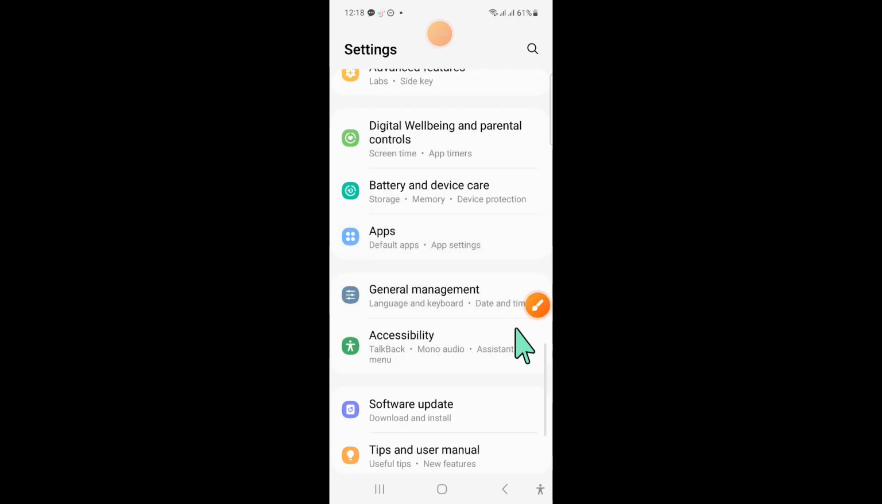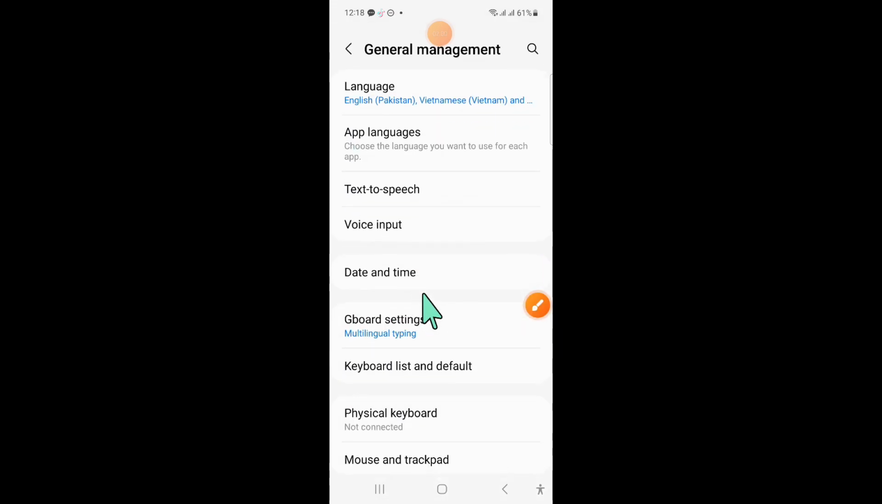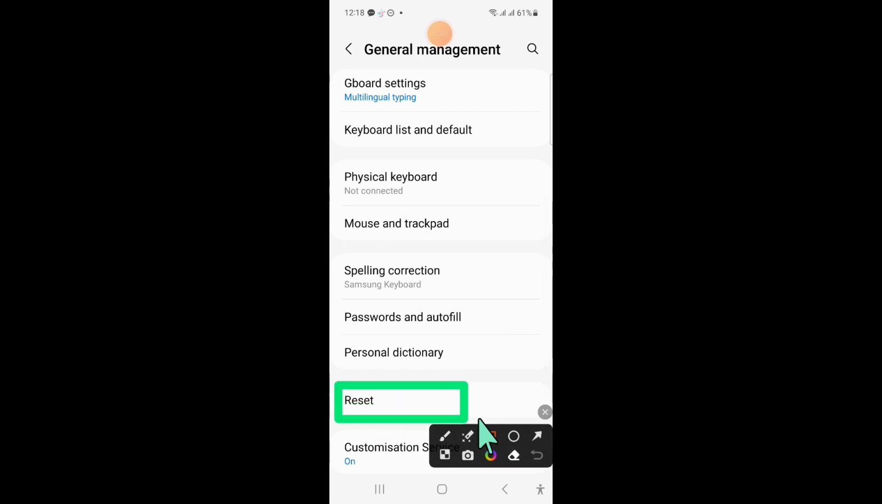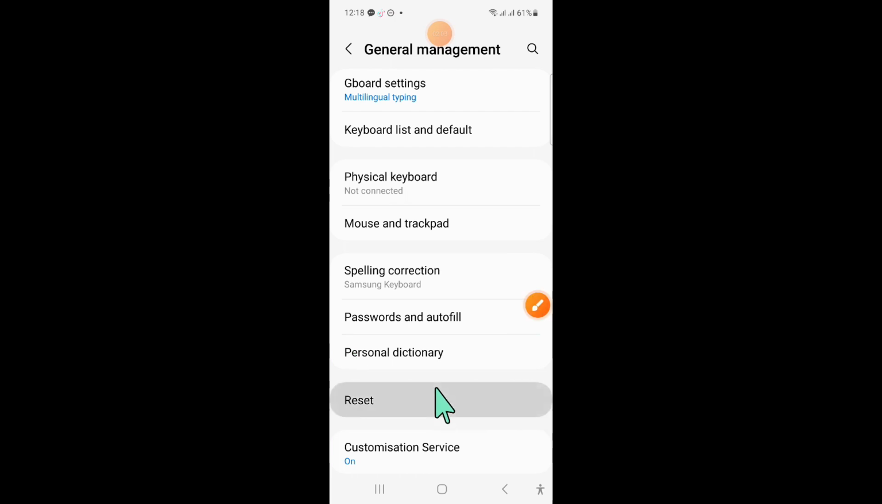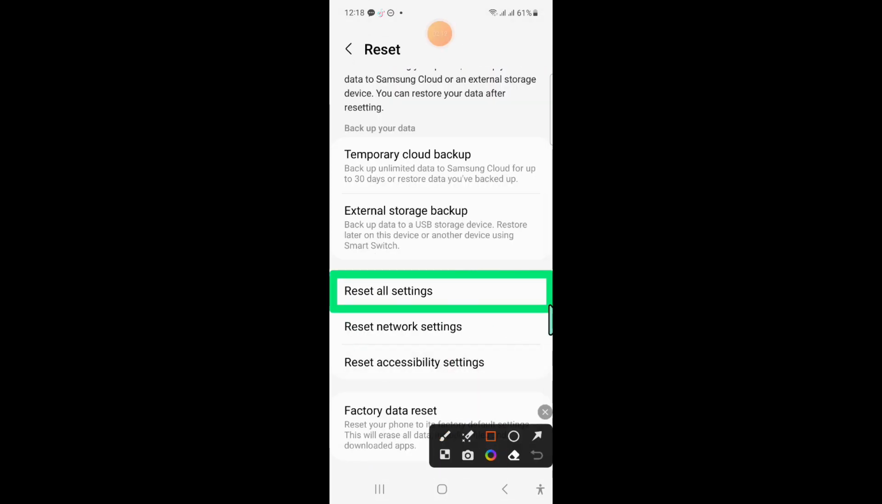and in settings scroll down and click on general management. Now here scroll down and click on reset, and after that scroll down and click on reset all settings.